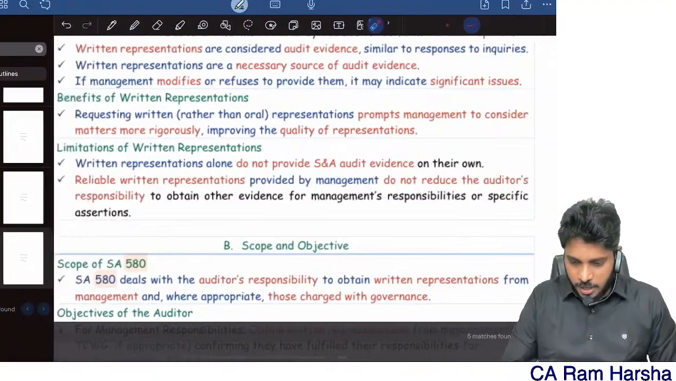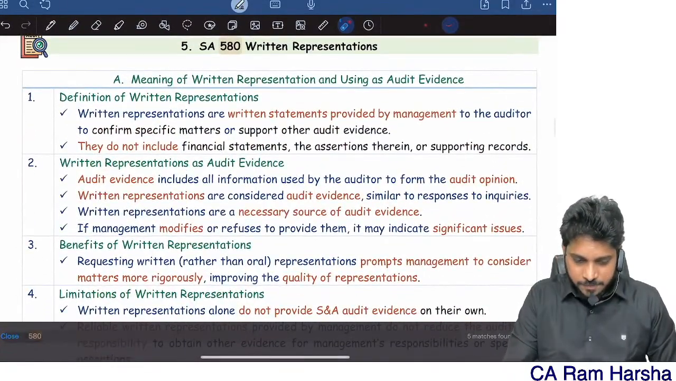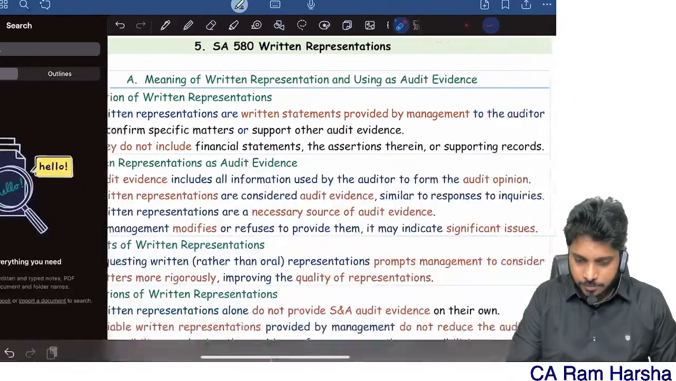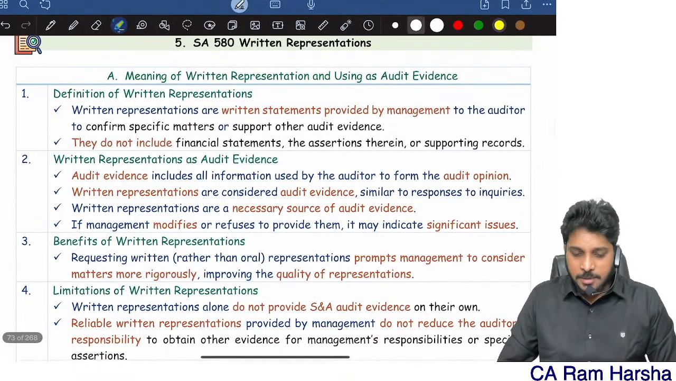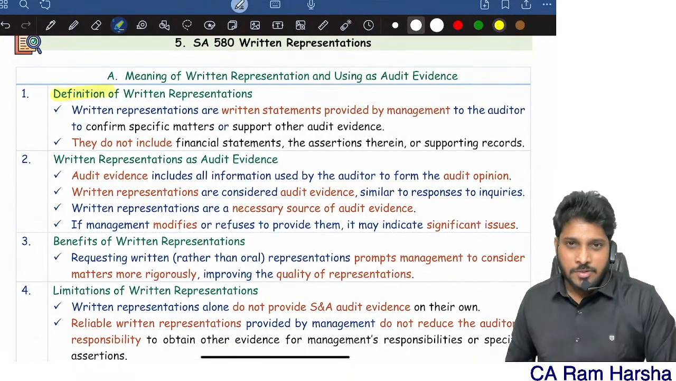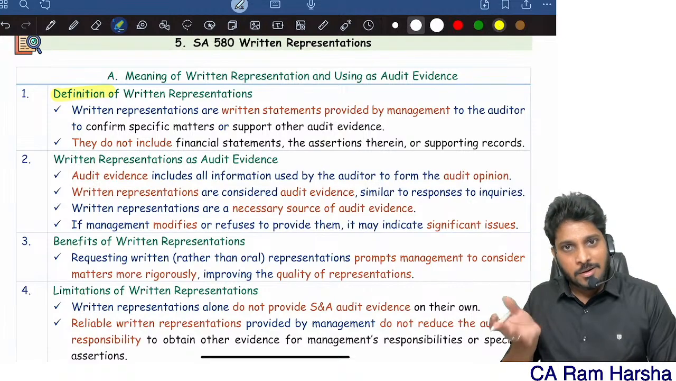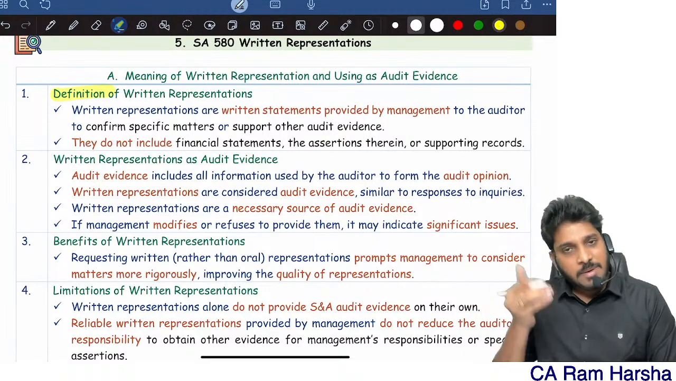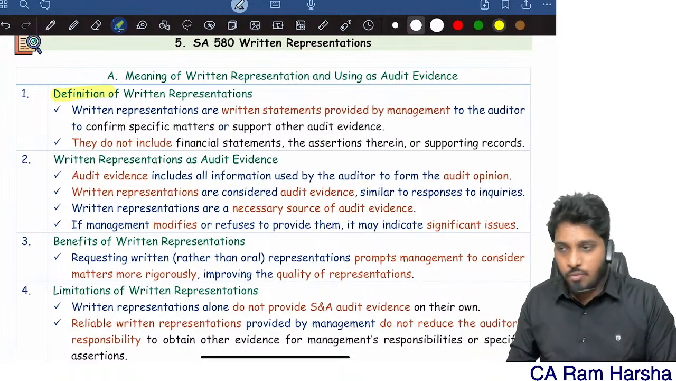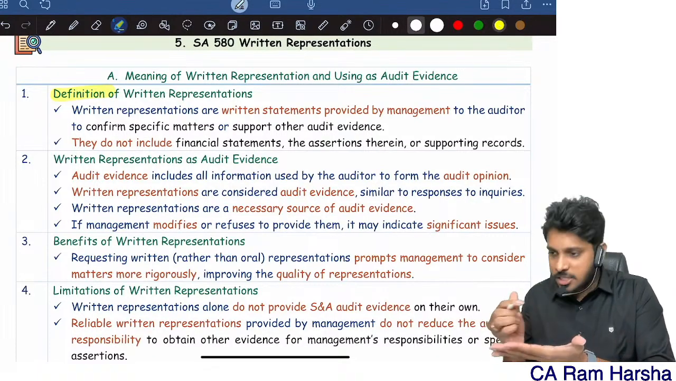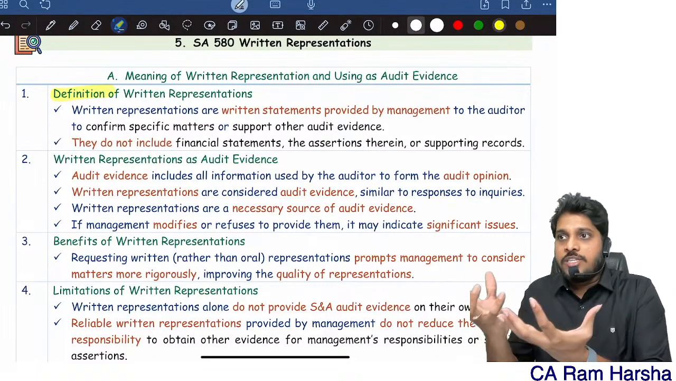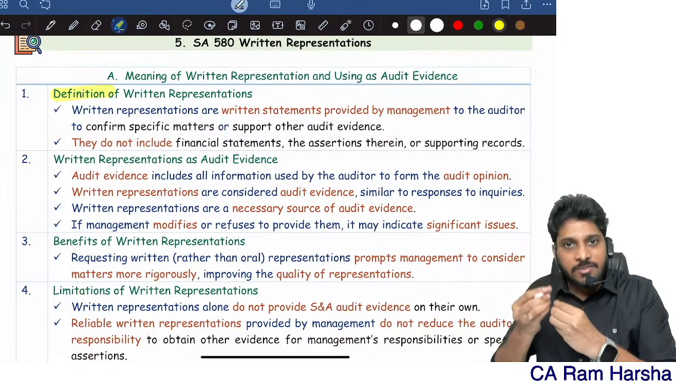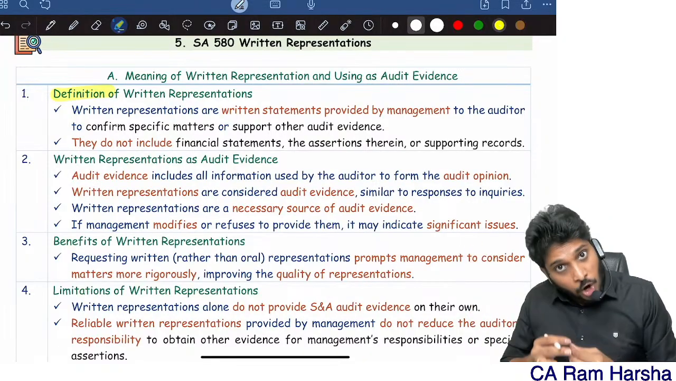Yeah, so 580, guys, what is a written representation? First of all, definition. Written representation is a written statement. Representation means a statement given by management. What are they giving in that? What are they mentioning in that? They are giving me additional information to support my audit evidence.